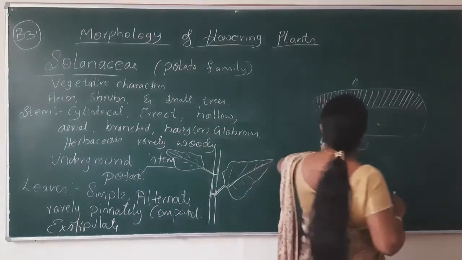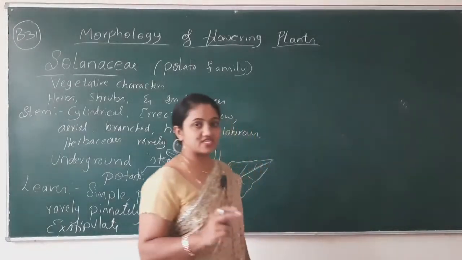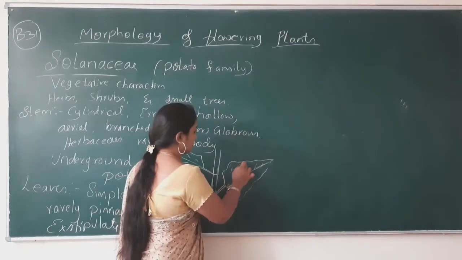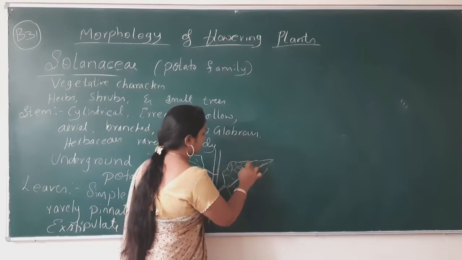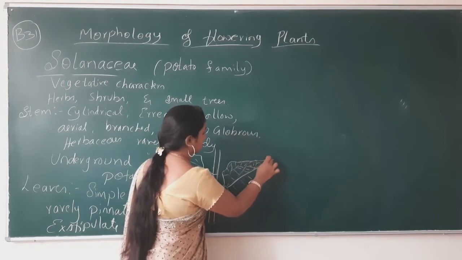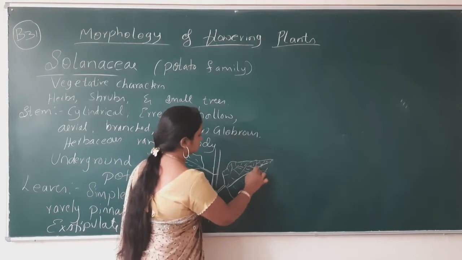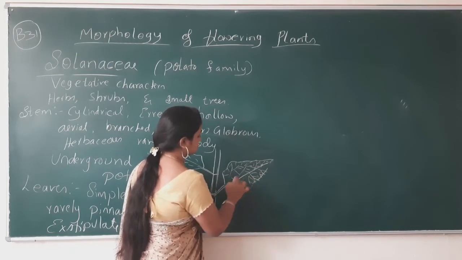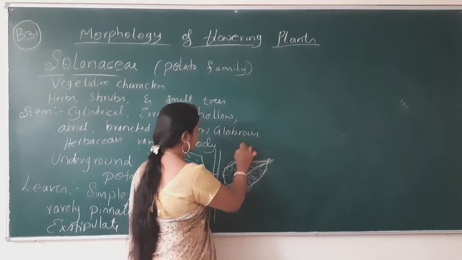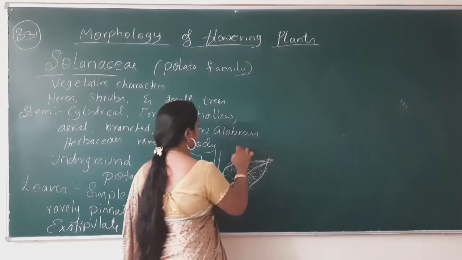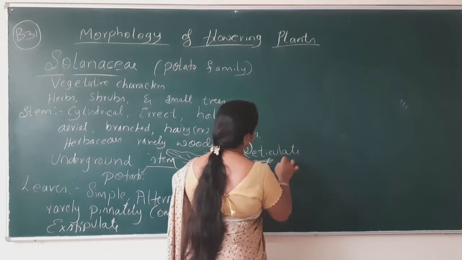But here it is about the dicotyledonous plant. The venation is reticulate venation. Reticulate venation means the veins will be a network type. That's why it is known as reticulate venation.